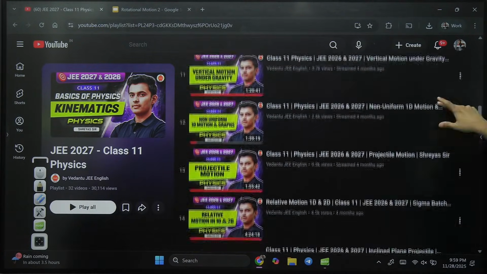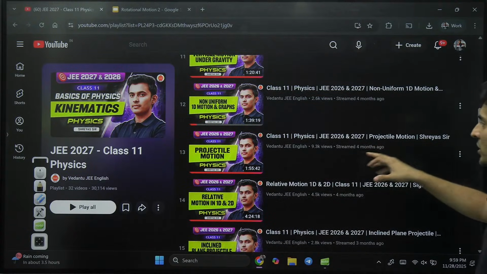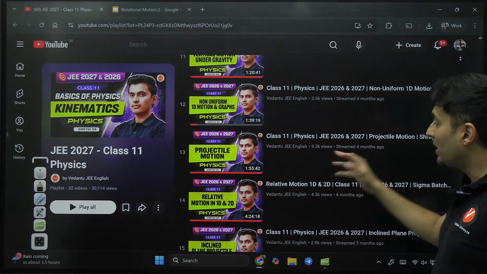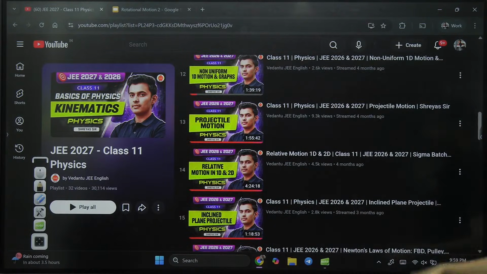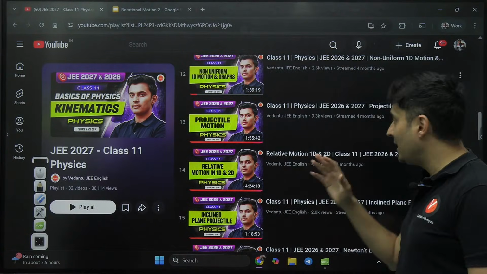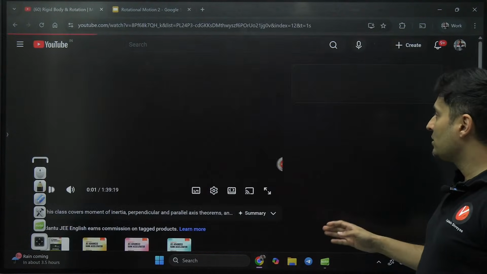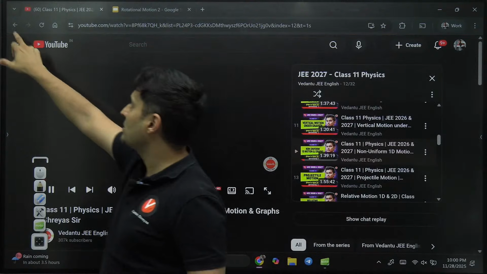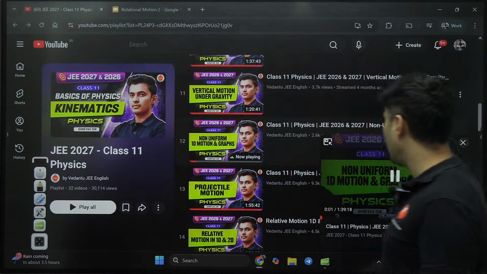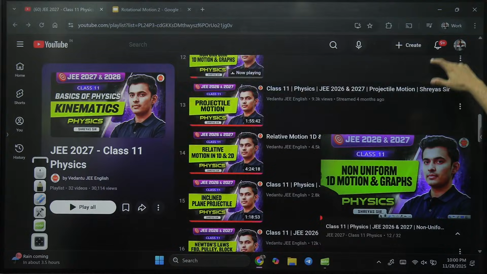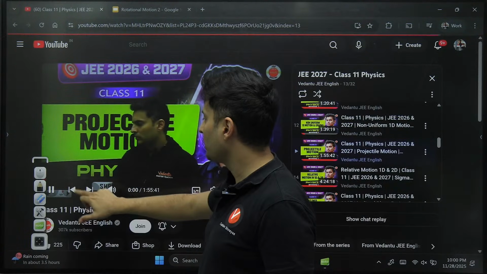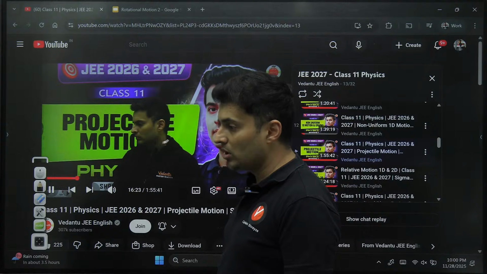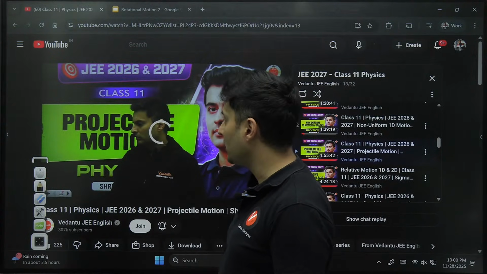I have taught everything in detail. Projectile motion I have taken a proper 2 hours. It is not including relative motion. Relative is separate. Inclined plane projectile, generally nobody does, but I have done it. And this is non-uniform motion. Everything I have done, guys. So please check out that particular class. I've done properly what is projectile motion, range, everything. Derivations are also done in that same lecture. So please check it out.